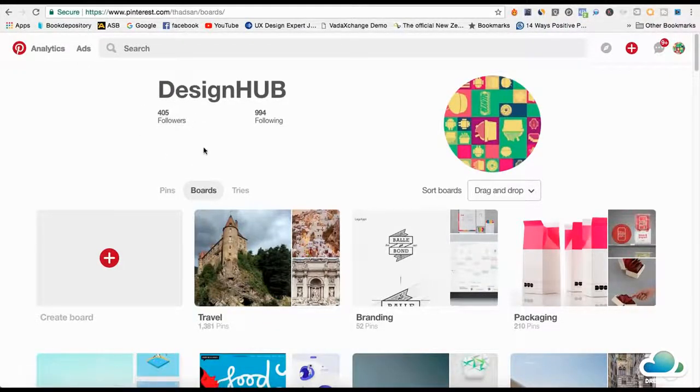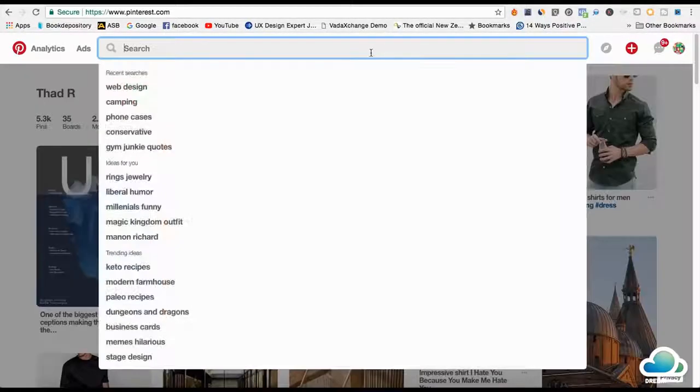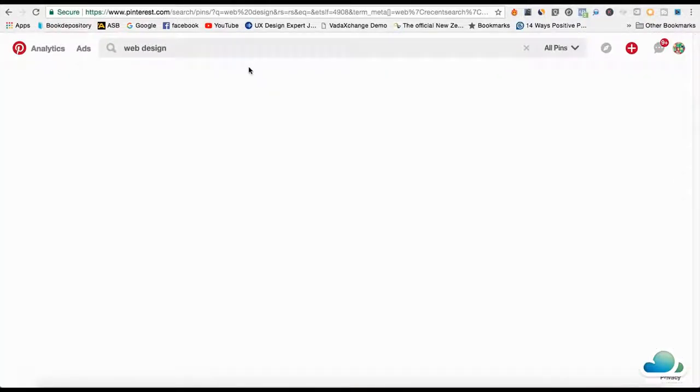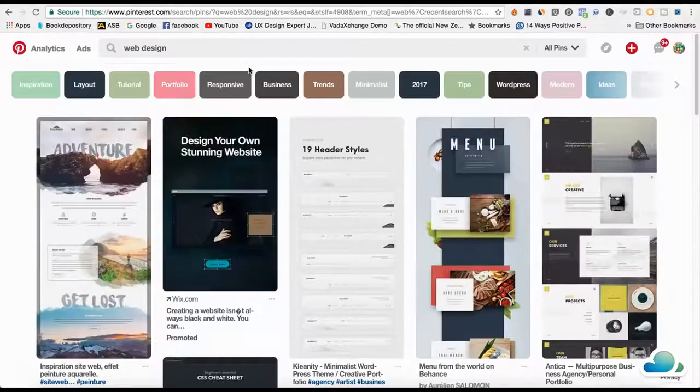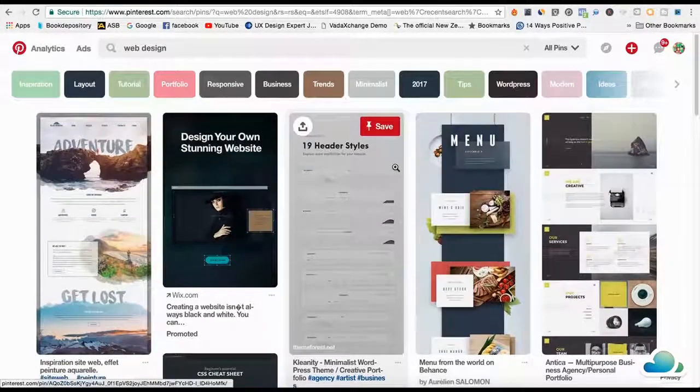So this is actually real easy to do. And I'm going to show you how you can make money with this later on. So this could be in any niche, not just design. You can use the camping niche, fishing niche, makeup, whatever it is. So I'm going to show you exactly how to get started. I'm going to stick with my own niche and just show you how I started. So I'm just going to search up web design.